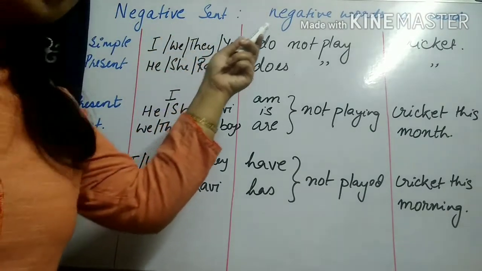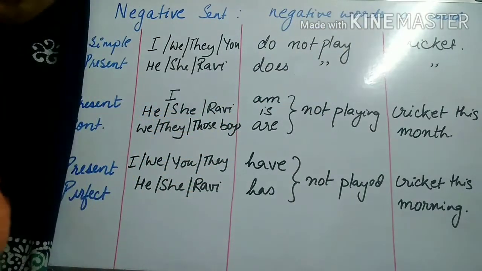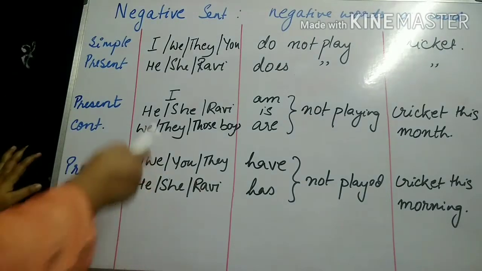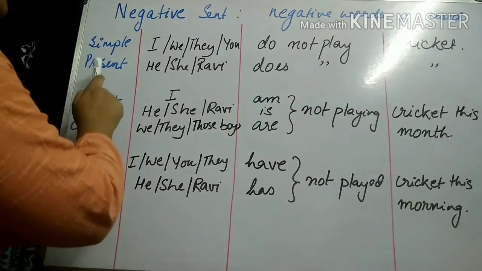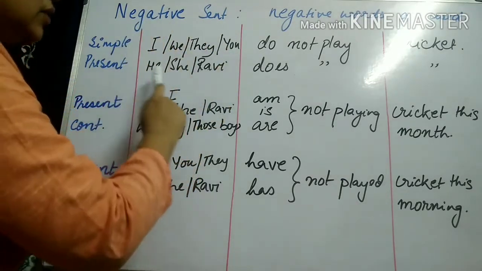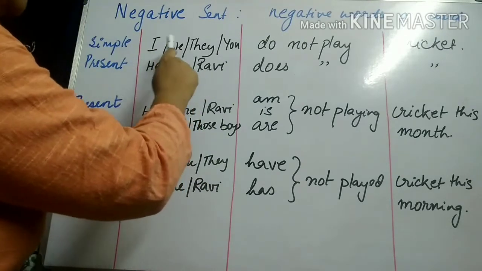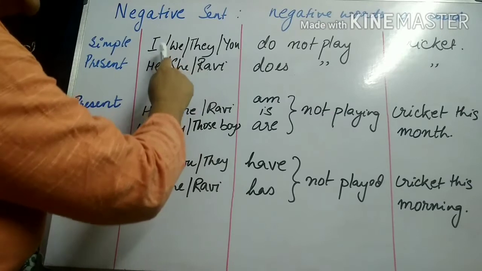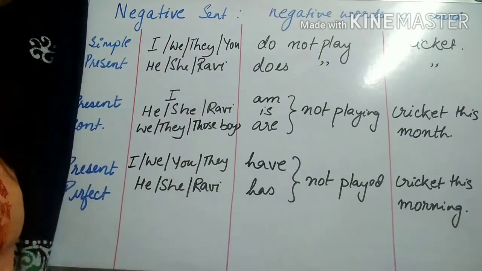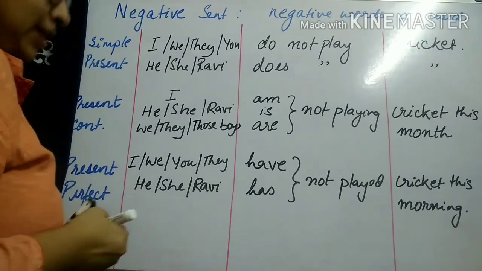Now what are negative sentences? They are those sentences where negative words are used. So let us see the structure of negative sentences in the present forms. So in simple present form, these are the subjects that we will be taking with: I, you and plural subjects. The verb will be do not play. I, we, they, you do not play cricket.